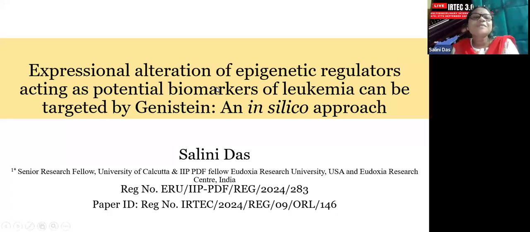The title of my presentation is Expressional Alteration of Epigenetic Regulators Acting as Potential Biomarkers of Leukemia Targeted by Genistein: An In Silico Approach. I am Salini, IIT PDF member.